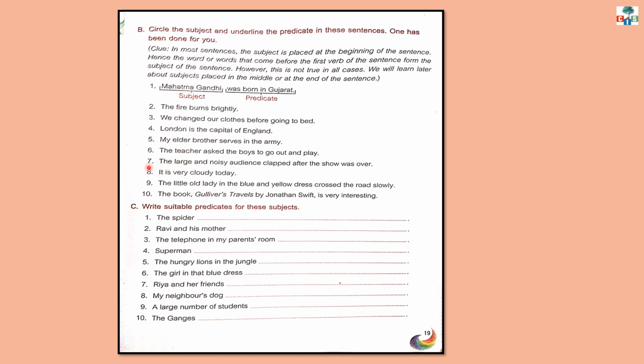Now look at this sentence number 7. The large and noisy audience clapped after the show was over. Now here about whom are we talking? About the audience. And the audience has performed the action of clapping. So the large and noisy audience will be the subject in this sentence and the rest of the part is the predicate.